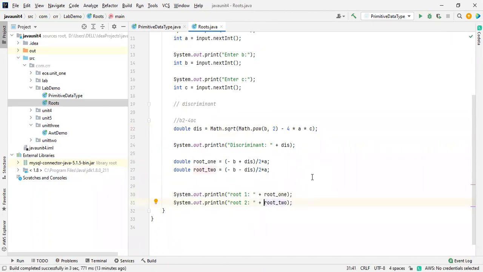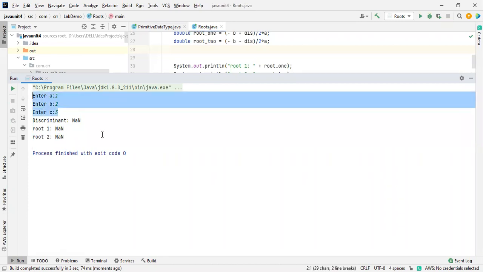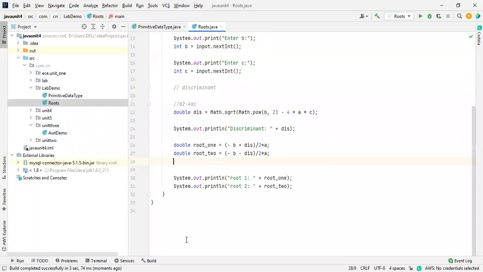So I'm running the program, check it out. First of all, we need to give a, b and c values. I don't know for which quadratic equation we'll get the roots. Just I'm giving a 1, next one 2, and next one 3. See, for this there are no roots at all. NaN in the sense not a number. If you know any roots and all, just try it out. So this is how we are finding the roots. Just wait a second. I will check if there is any quadratic equation that I have the values for, so that we'll get some value, right? Quadratic equations.